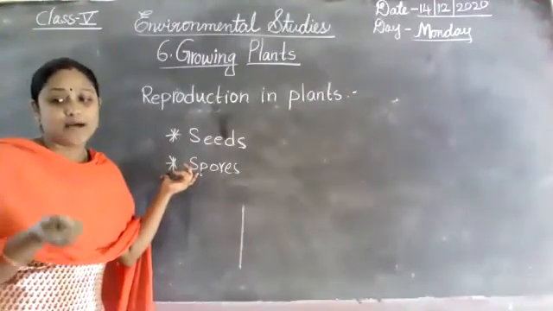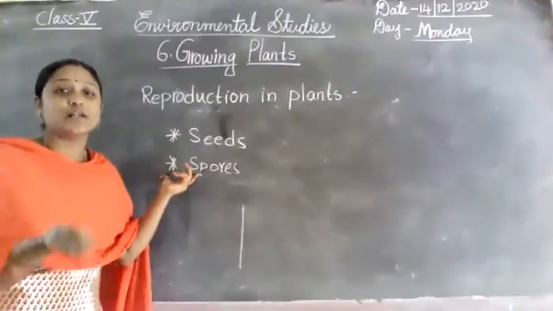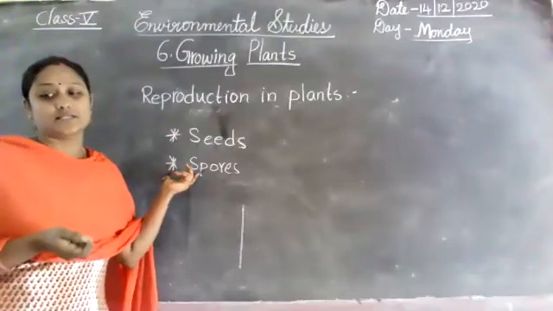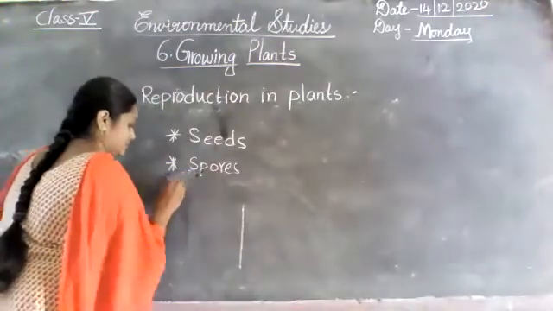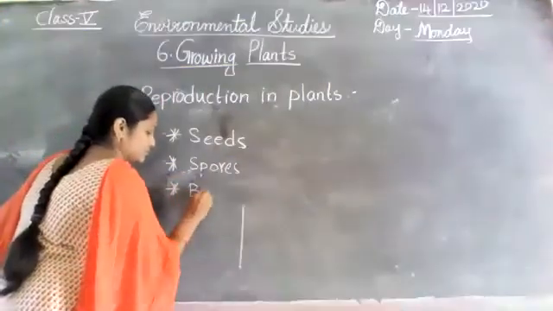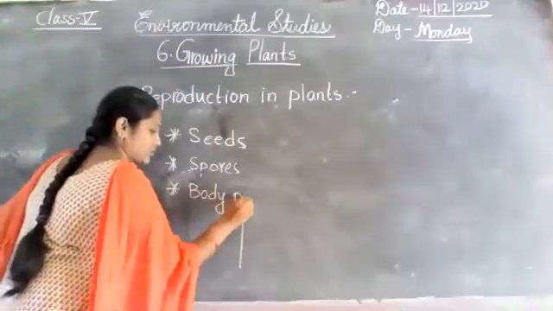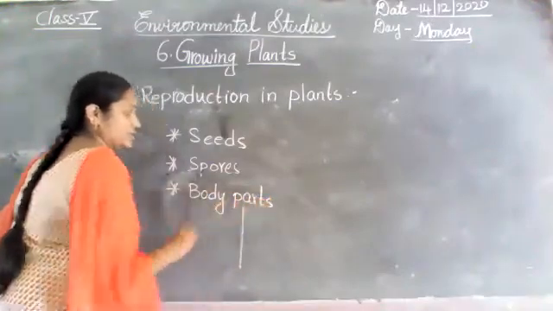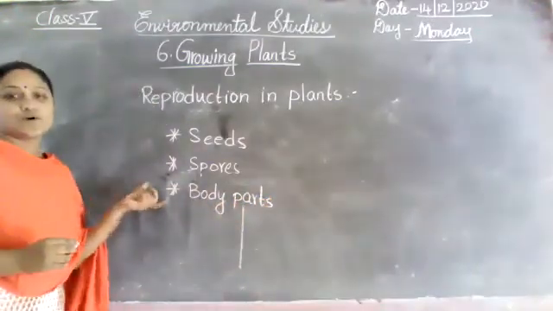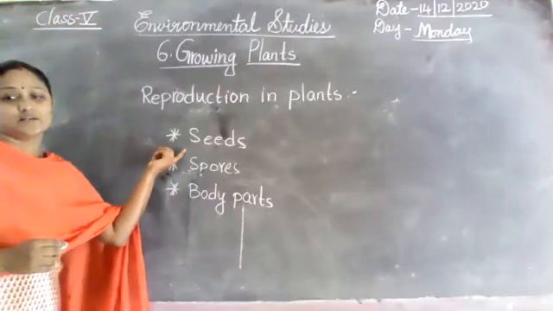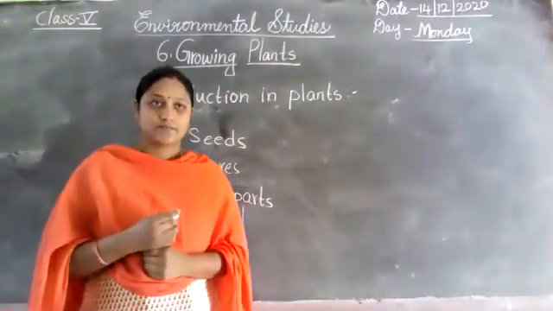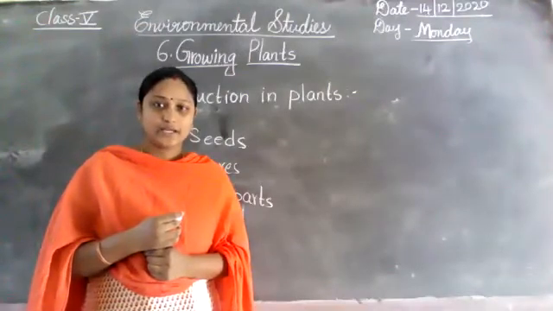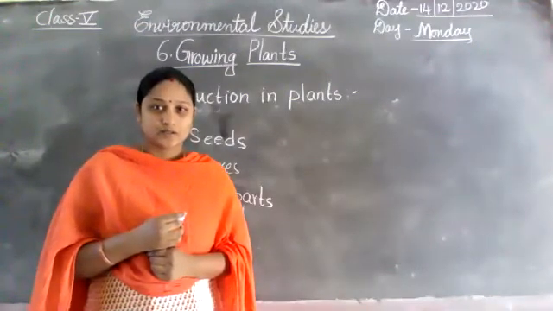Their body parts. Did you understand? So I explained seeds. See, most plants grow from seeds. Am I correct? Yeah, very good.